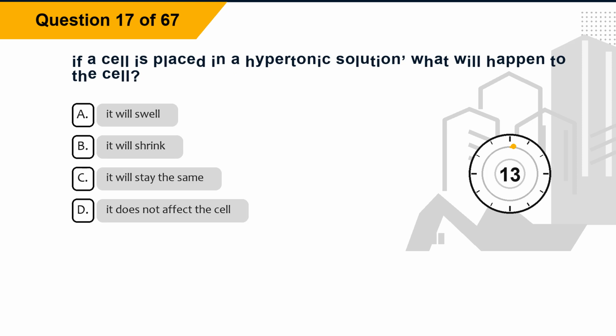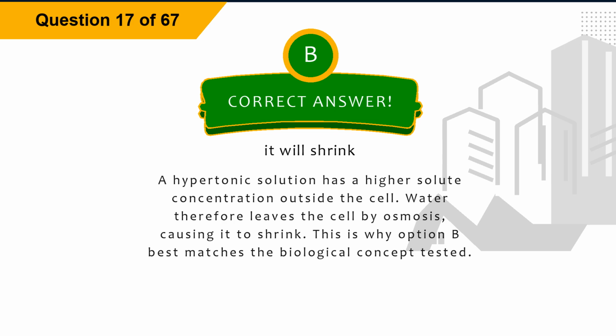Question 17. If a cell is placed in a hypertonic solution, what will happen to the cell? Option A, it will swell. Option B, it will shrink. Option C, it will stay the same. Option D, it does not affect the cell. The correct answer is option B, it will shrink. Explanation. A hypertonic solution has a higher solute concentration outside the cell. Water therefore leaves the cell by osmosis, causing it to shrink. This is why option B best matches the biological concept tested.